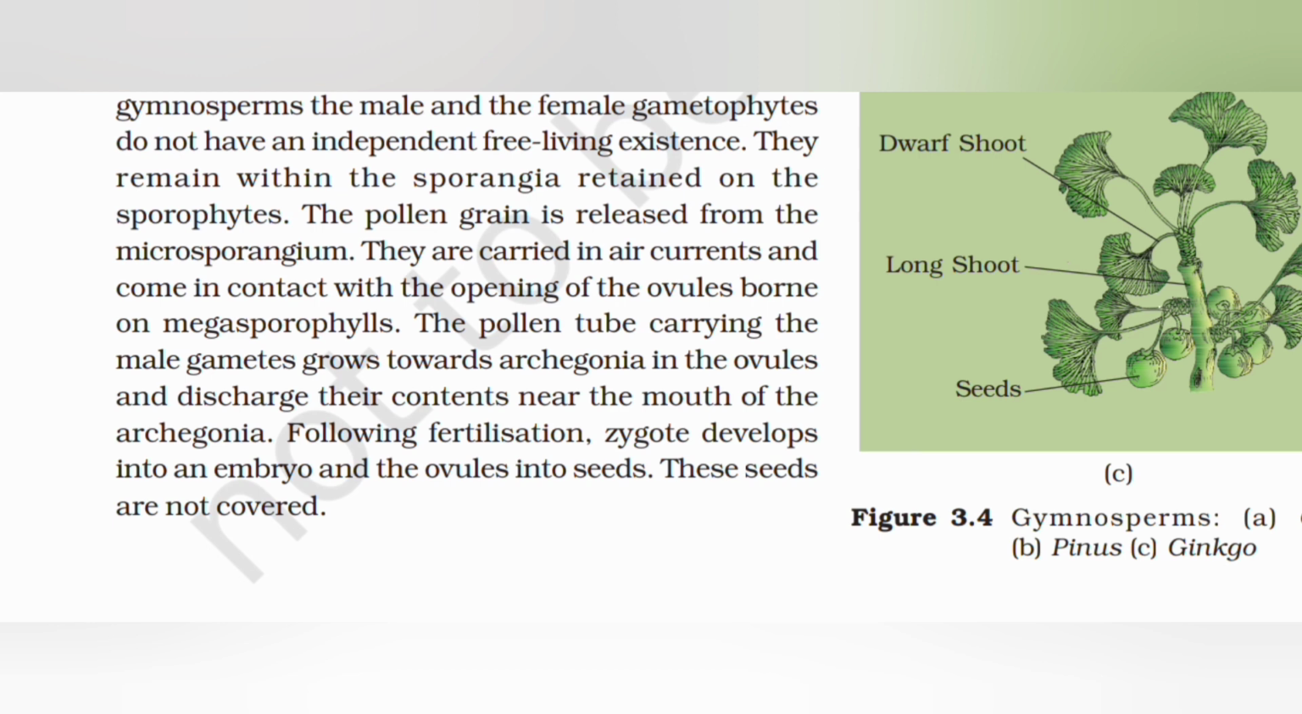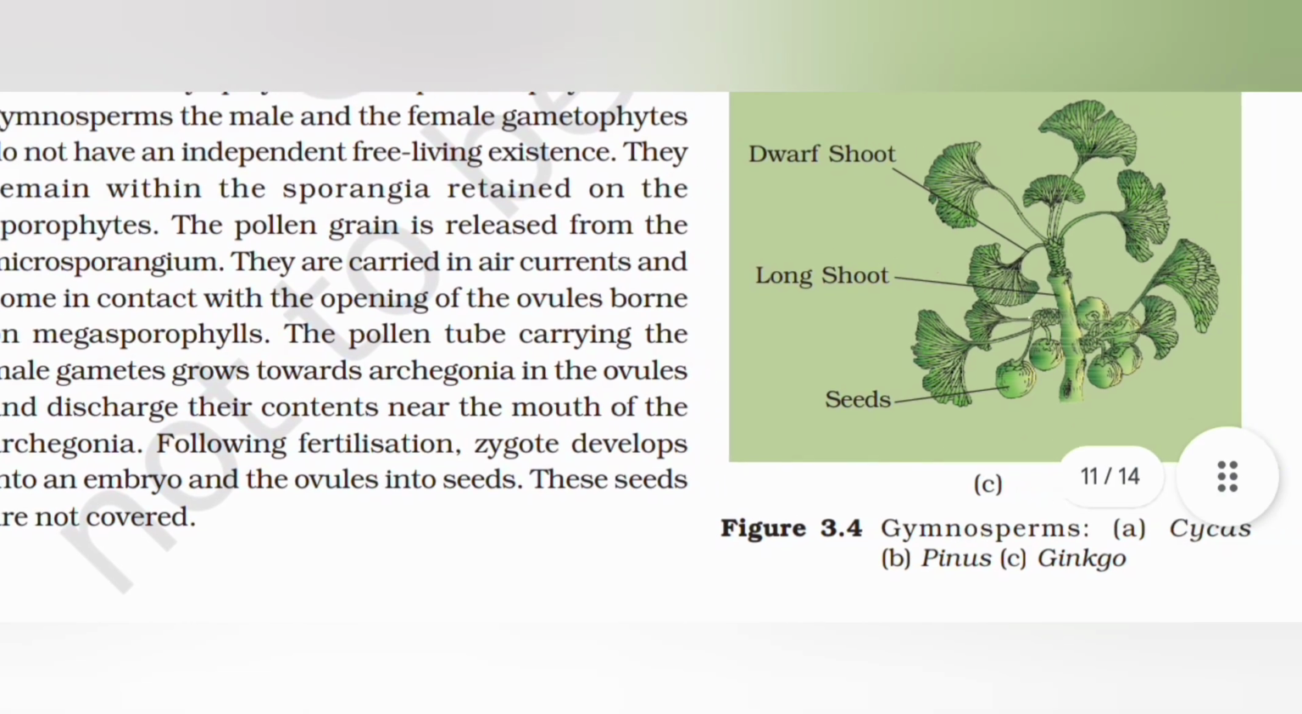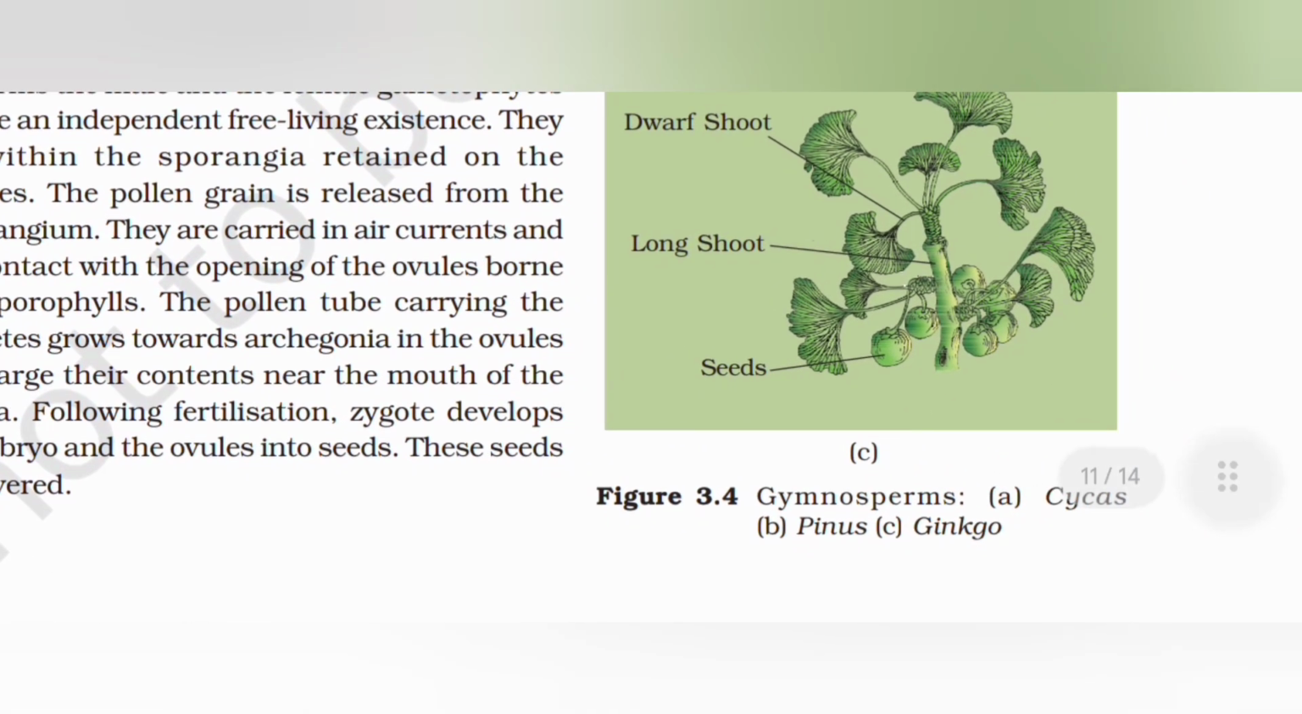The pollen grain is released from the microsporangium. They are carried in air currents and come in contact with the opening of the ovules borne on megasporophylls. The pollen tube carrying the male gametes grows toward archegonia in the ovule and discharges its contents near the mouth of the archegonia. Following fertilization, the zygote develops into an embryo and the ovule into a seed. These seeds are not covered. Gymnosperms: A. Cycas, B. Pinus, C. Ginkgo.